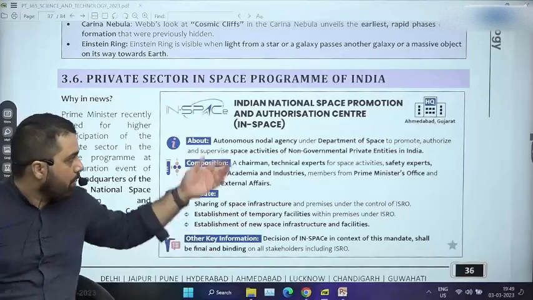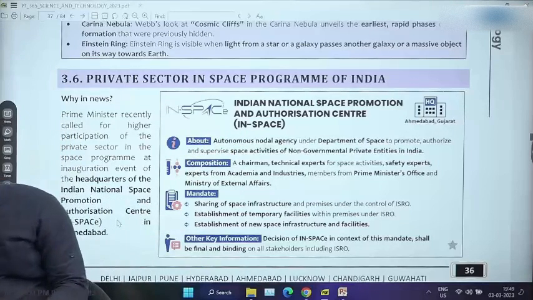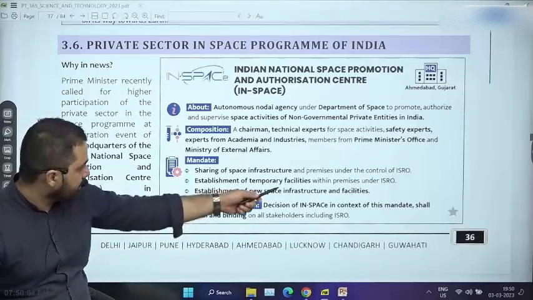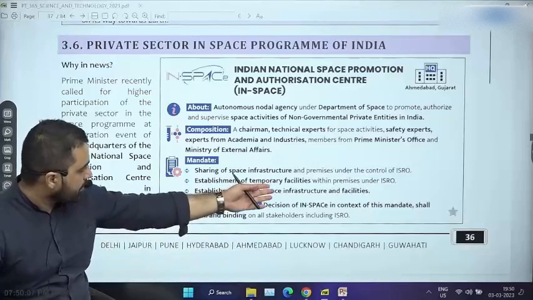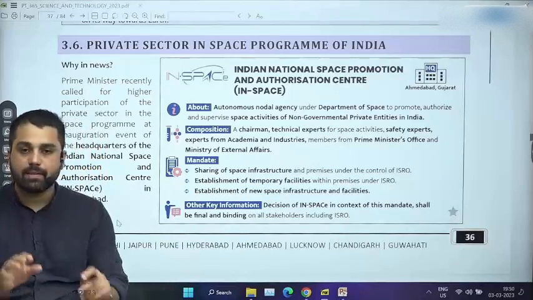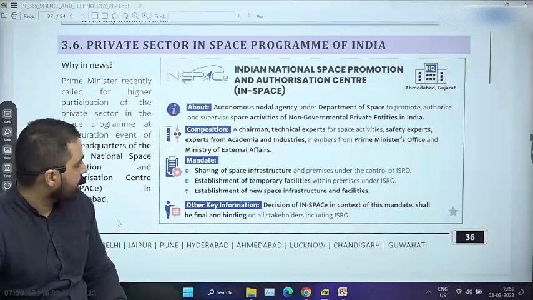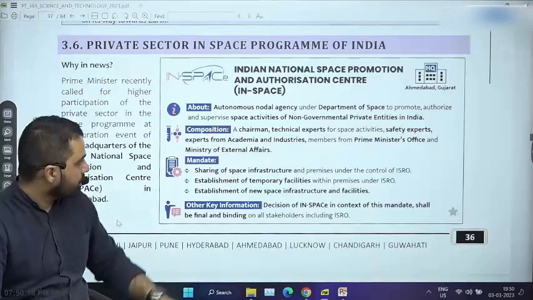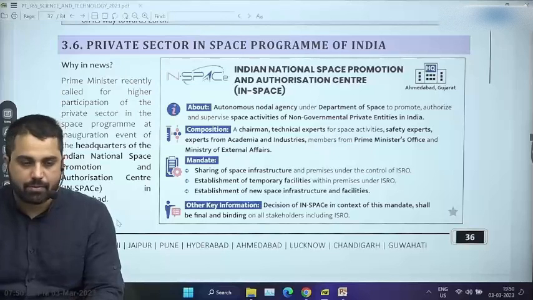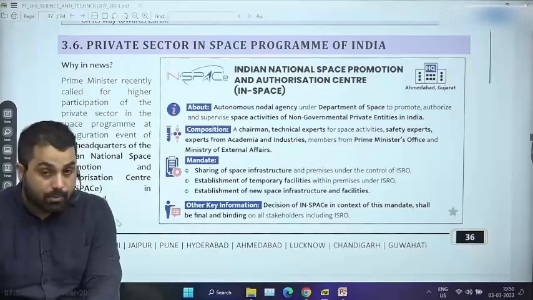So for all of that, we have created this body called InSpace, which will work under Department of Space. Mandate is sharing of space infra, establishment of temporary facilities under ISRO, establishment of new space infra and facilities, with this goal of facilitating private sector participation into space activities. There will be a chairperson. For example, chairperson does not have to be some minister or perhaps ISRO's chairman. That was the initial plan.